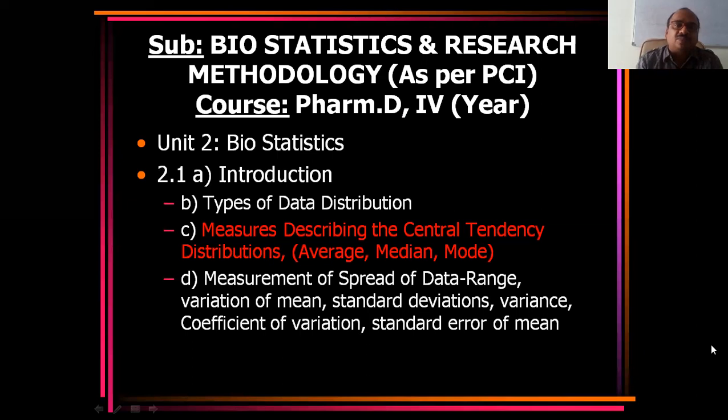Introduction, types of data distribution, measures of describing the central tendency, distributions, average, median, mode, measurement of spread of data, range, variation of mean, standard deviations, variance, coefficient of variation, standard error of mean.